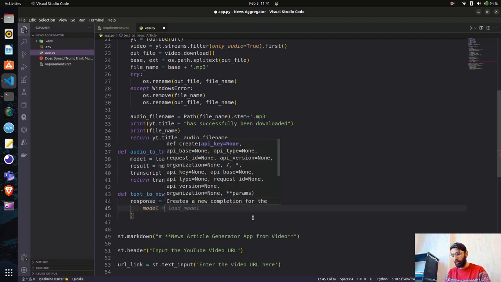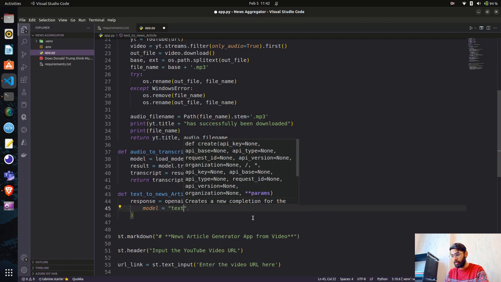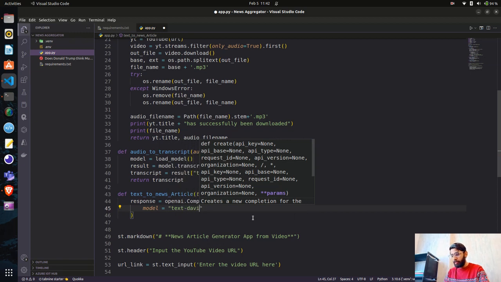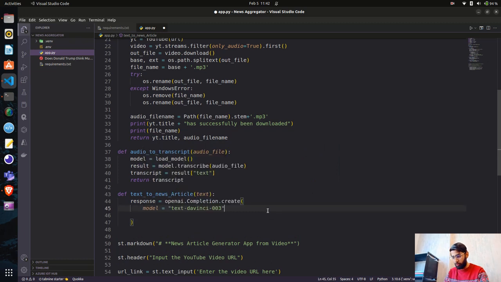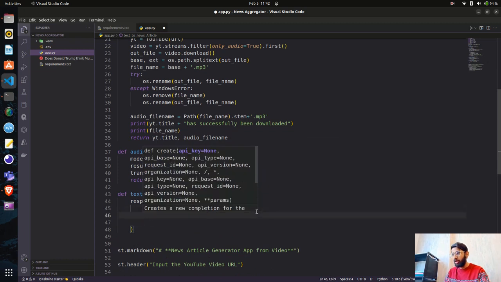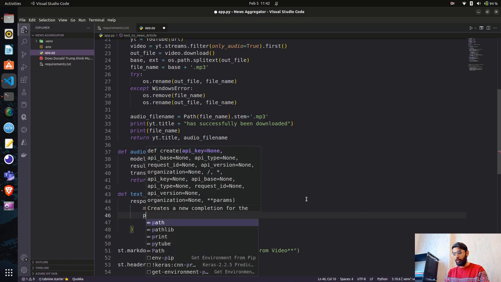So first thing is the model. Which model do you want to use? We want to use the DaVinci 3 model. So this is what we are going to do: text-davinci-003. This is the model. Once we have the model, we have to do the prompt here.